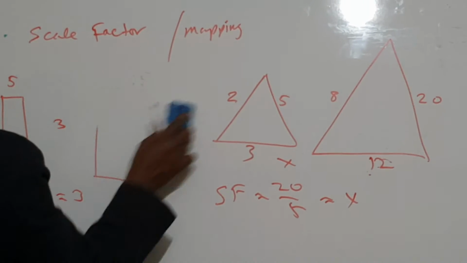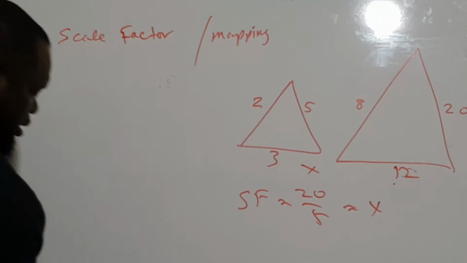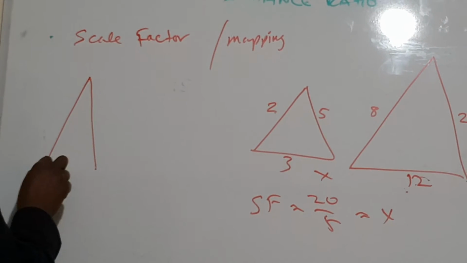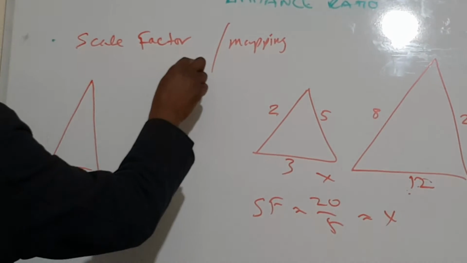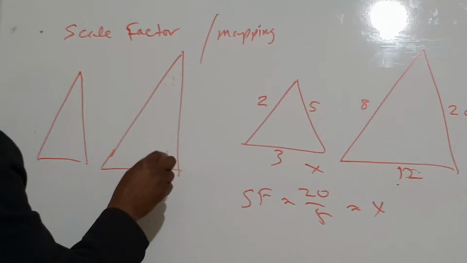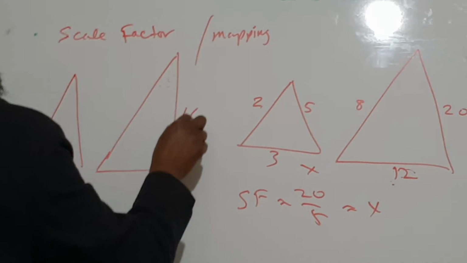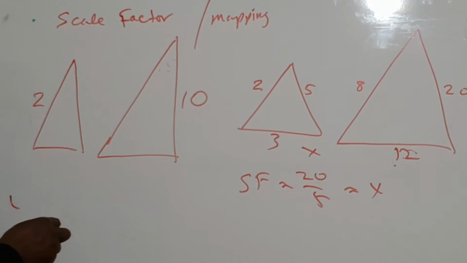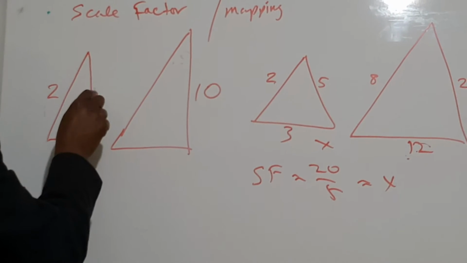We can develop this and do it like this.